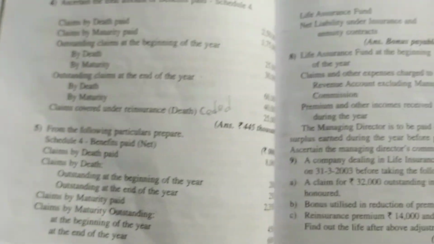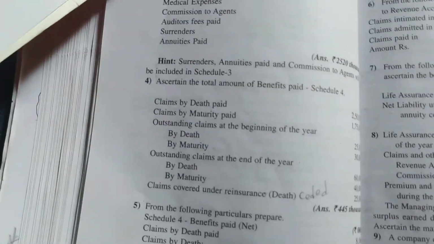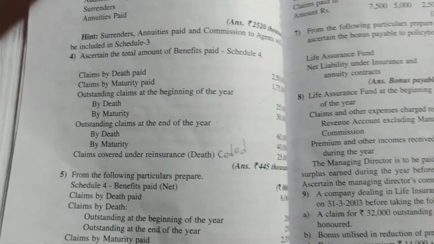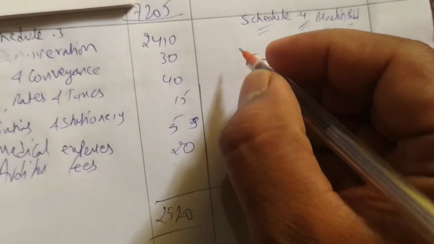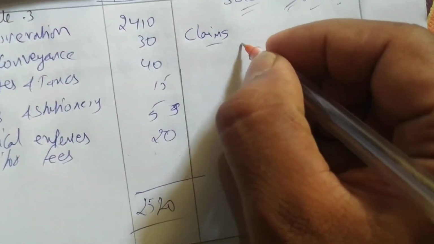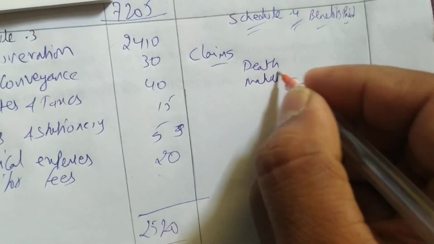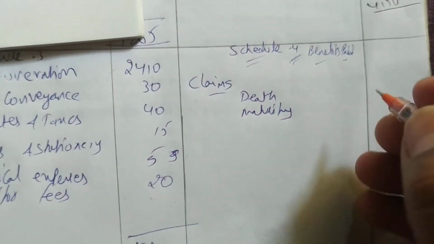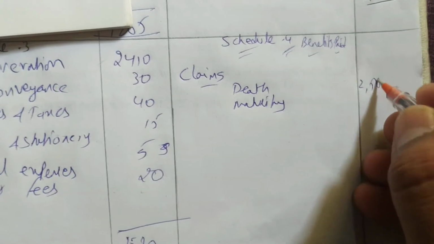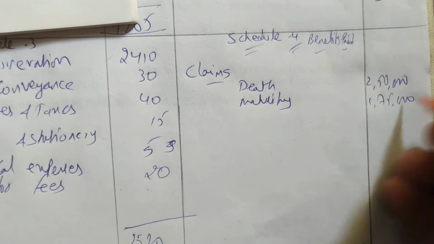So I have prepared a format, schedule number 4, benefits paid. First claims by death and maturity, all I am writing at one place. Death we have 2,50,000, maturity 1,75,000.